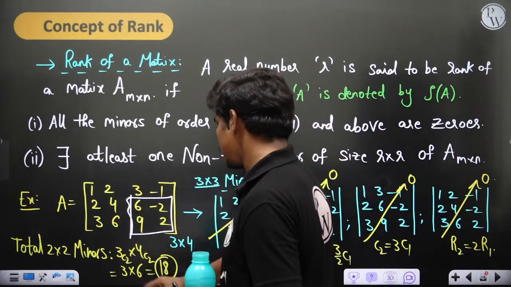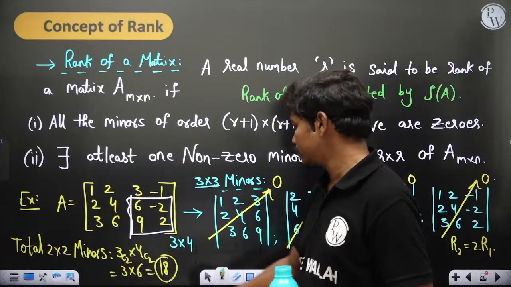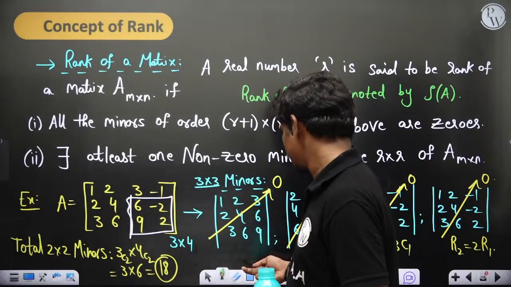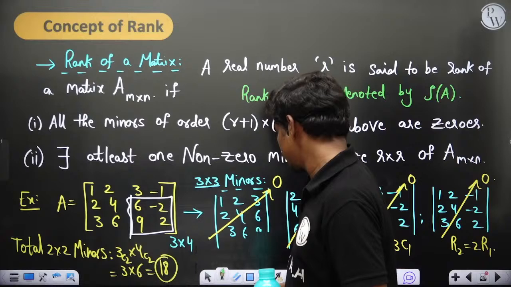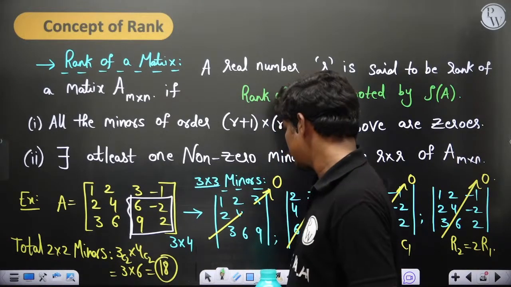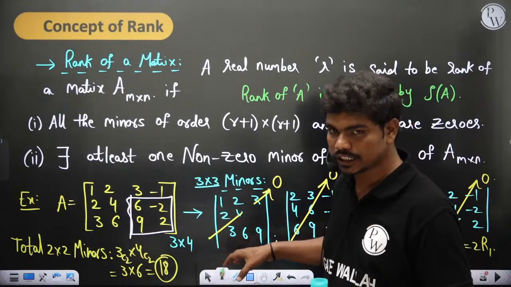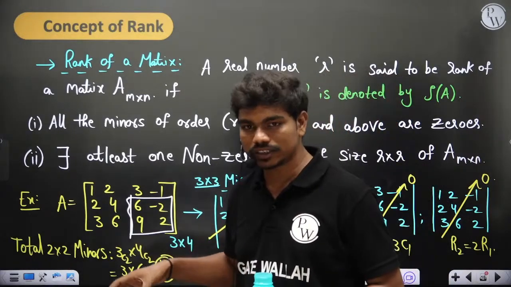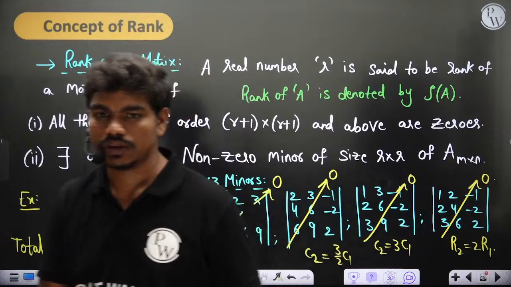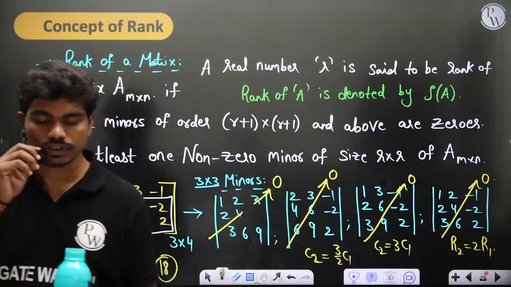How did you calculate the total minus? Please tell one more time. Yeah, I'll tell you, Shashwata, just a minute.